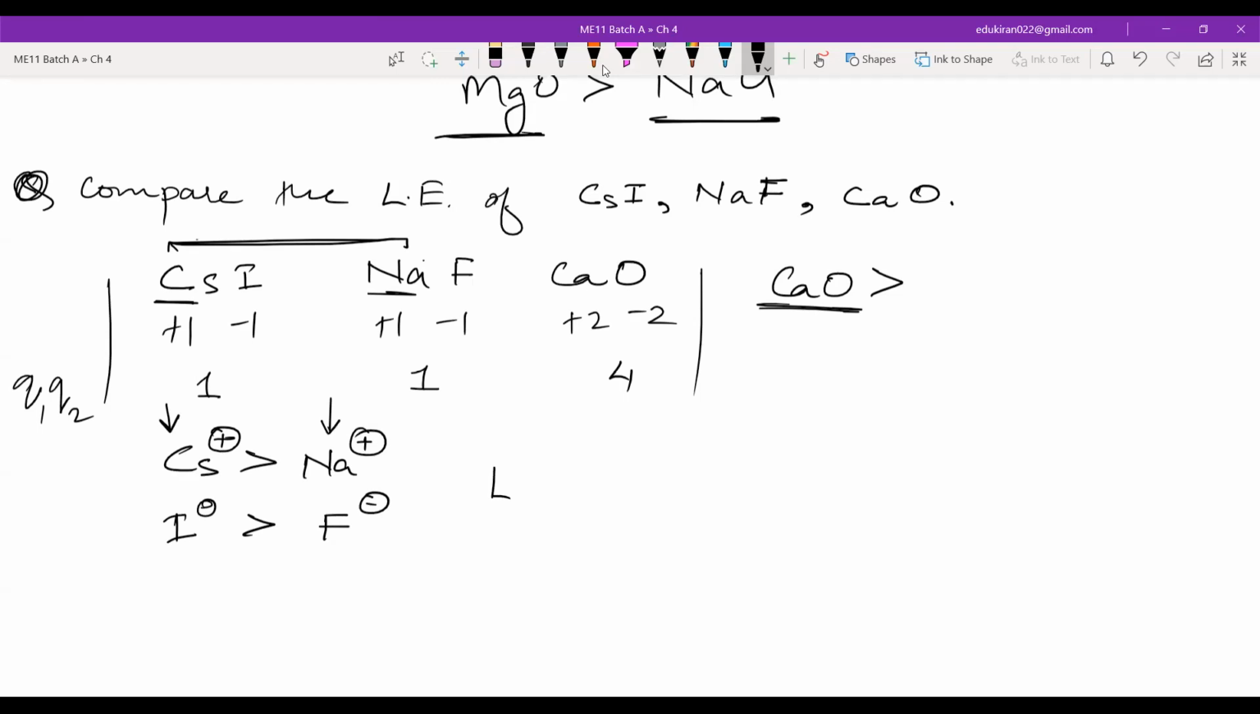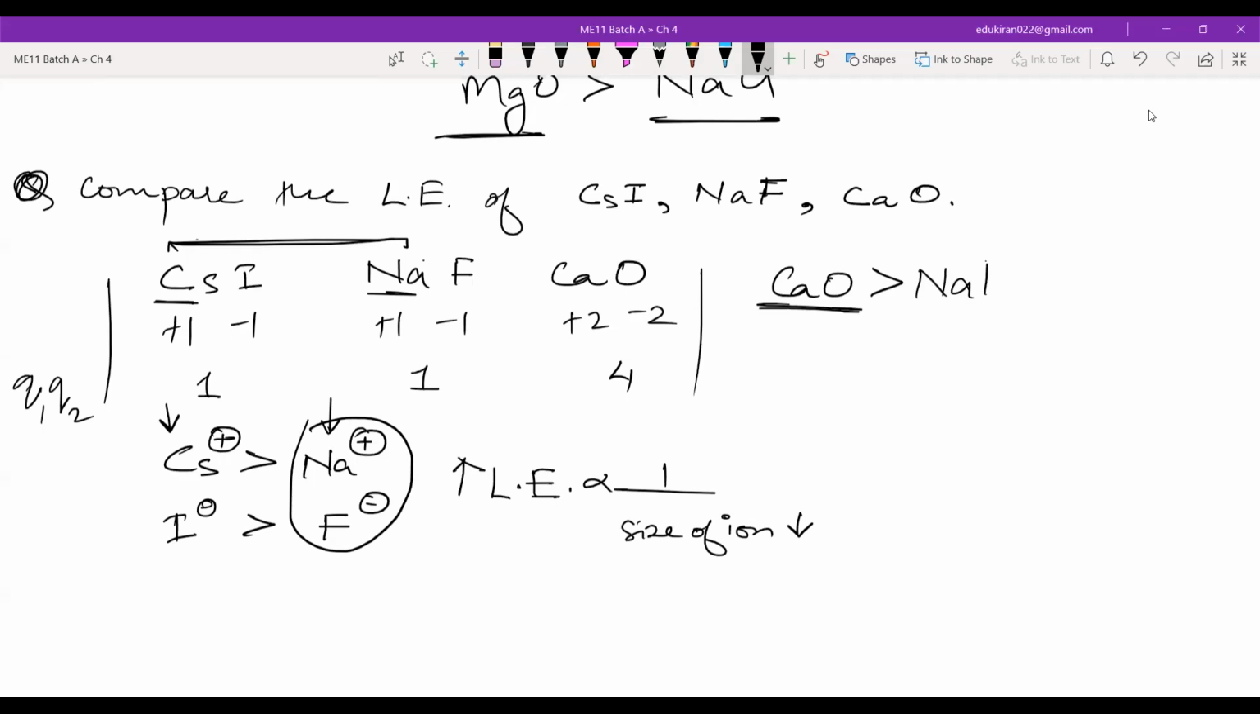And we also know that lattice energy is inversely proportional to size of ion, right? Now, if size of ion will decrease, lattice energy will increase. That is why sodium fluoride, which is having small size, will have higher lattice energy than cesium iodide. Hence, the order will be CaO highest, after that sodium fluoride, and after that cesium iodide.